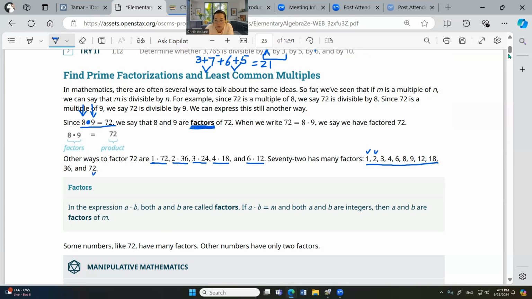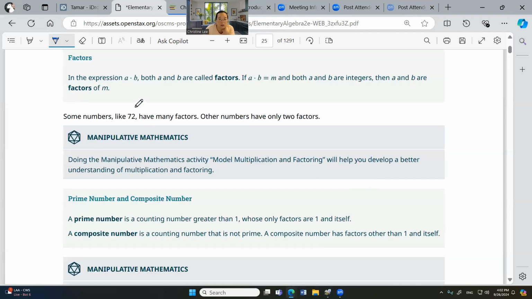1 times 72, and 2 times 36, and then 3 times 18, 4 times, wait. Huh? 3 times what is 18? Okay. 4 times 12 is not. 4 times 18 is. Okay. Or 6 times 12, 8 and 9. Yeah. Anyway, all these are factors of 72. So in the expression, okay, it's called factors.